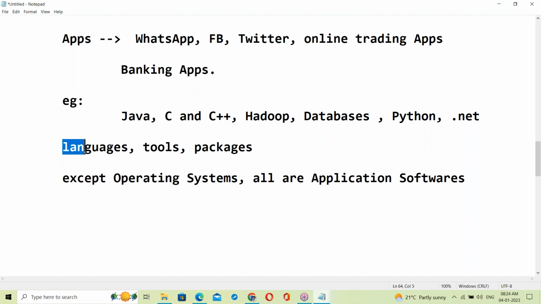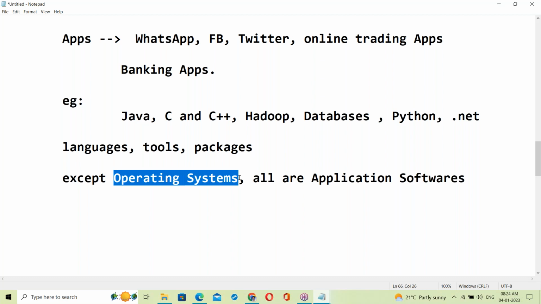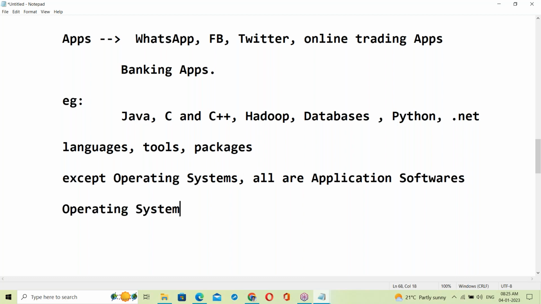Everything like languages, like Java, C, C++, Python, and all the tools like warehousing tools, testing tools, reporting tools, AWS tools, DevOps tools come under application software. Packages like ERPs, MS Office, Tally, and all the packages come under application software except OS.